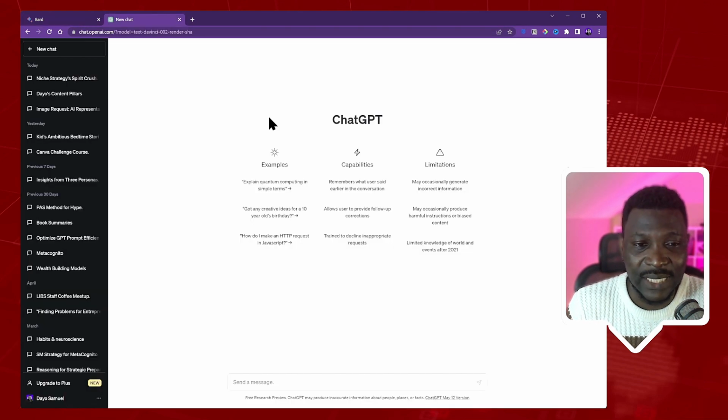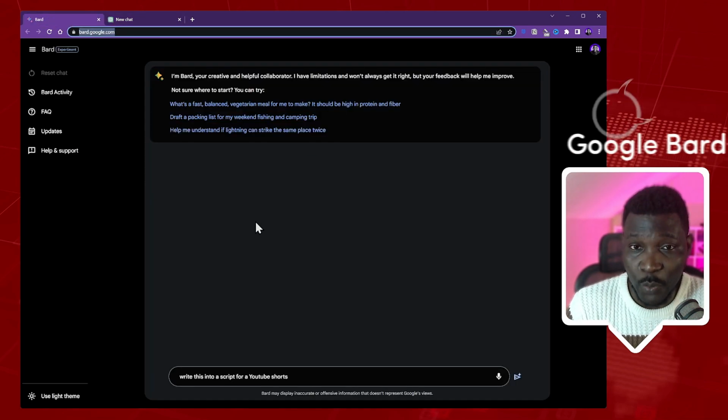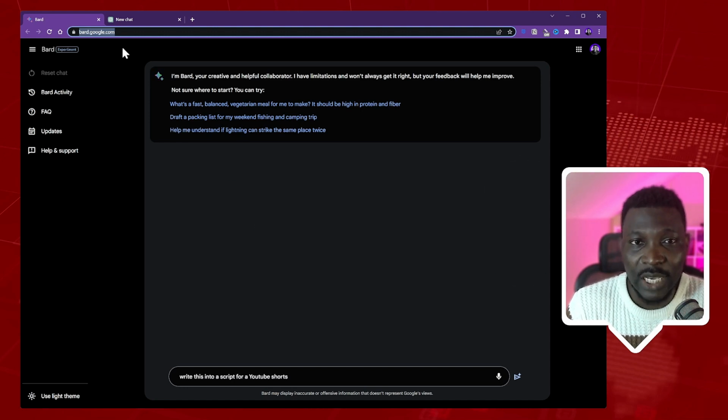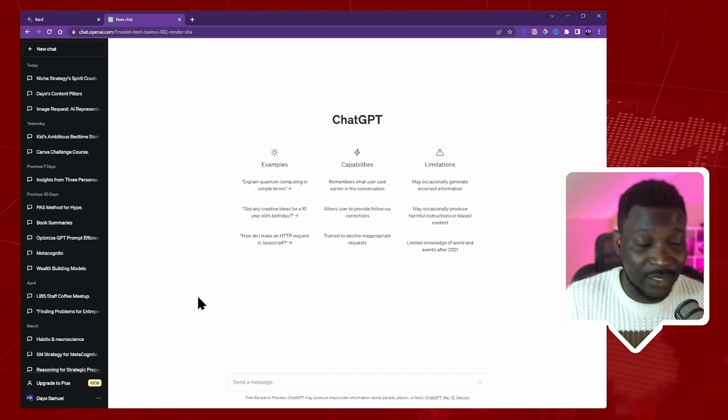This is ChatGPT here. Now, as a product designer, I must say that for UI, Google Bard seemed to win here. This UI is superb. It looks very modern compared to ChatGPT's ancient kind of interface.